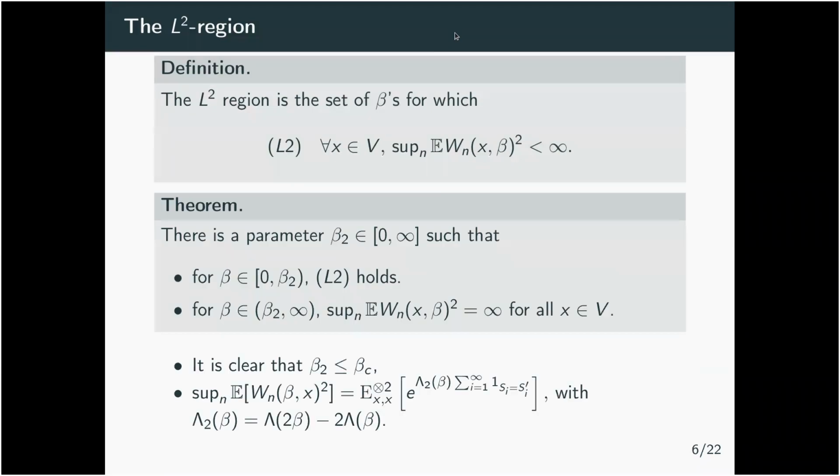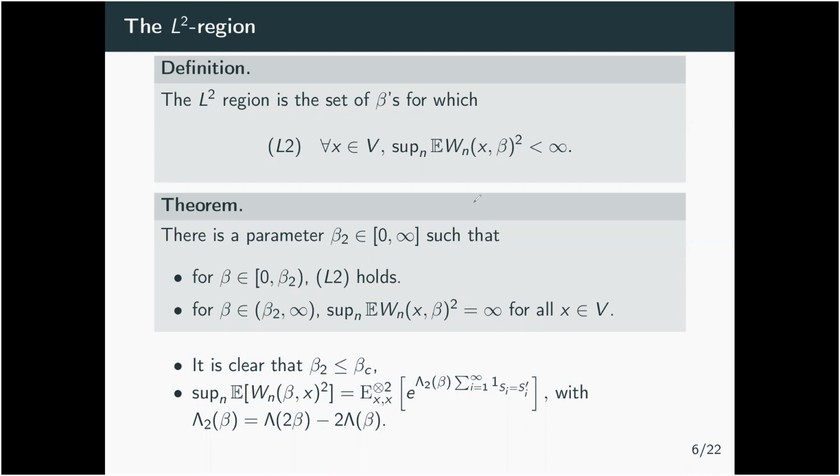Again, we can show that there is a critical parameter beta 2, which can be 0 or infinite, such that below beta 2 the martingale is bounded in L2, and above beta 2 the second moment blows up for any starting point of the walk.